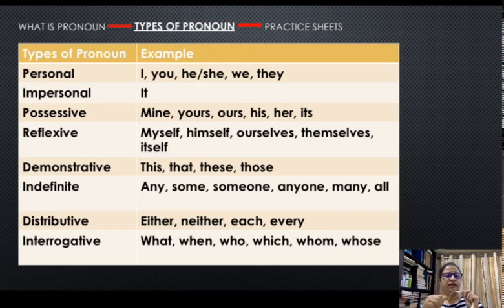In this case, unlike indefinite pronoun, if you see, indefinite pronoun can be used to refer to a group, a non-specific group, जिसमें सभी बहुत सारे लोग हो सकते हैं. लेकिन डिस्ट्रीब्यूटिव में नॉन स्पेसिफिक लोगों से ही आप बात कर रहे हैं, but you are referring to each one in the group, each individual person in the group.